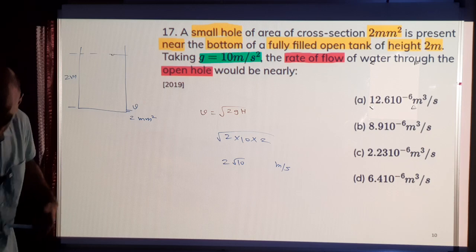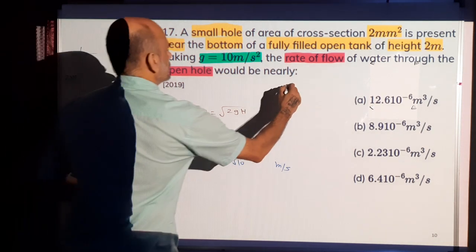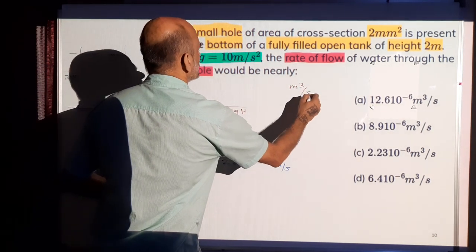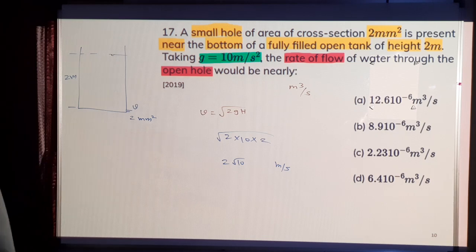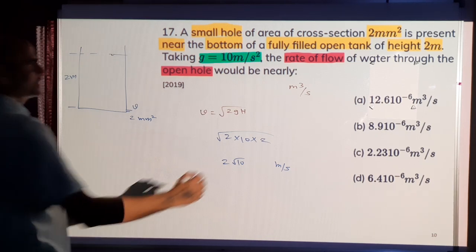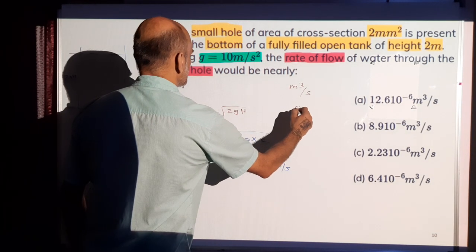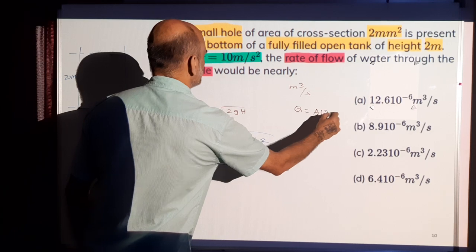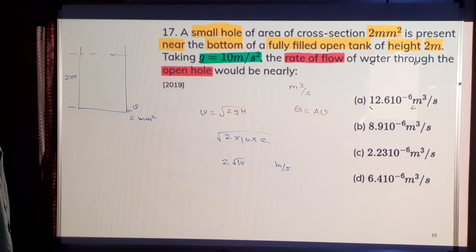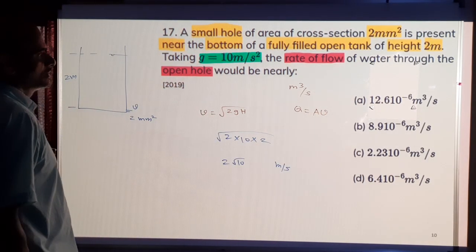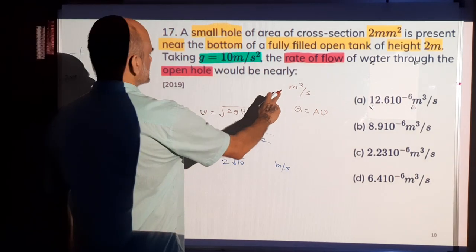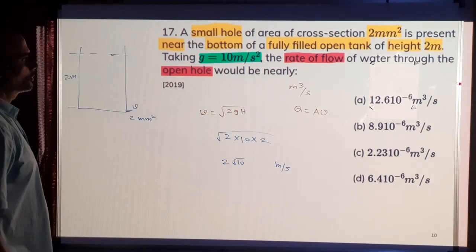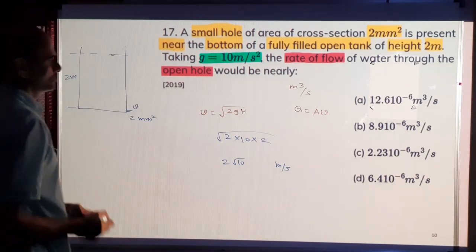That will be meter cube per second. How much volume is coming out in 1 second? So this is nothing but the volume flow rate, which is A into V. Mass flow rate is rho A V, because volume flow rate times density is the mass flow rate. Volume flow rate is A into V.